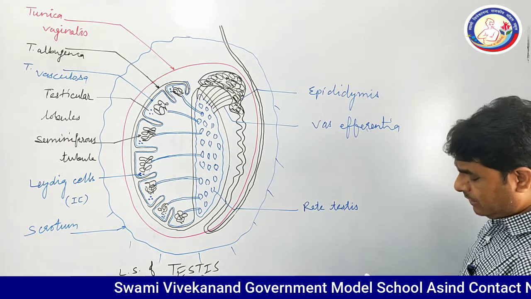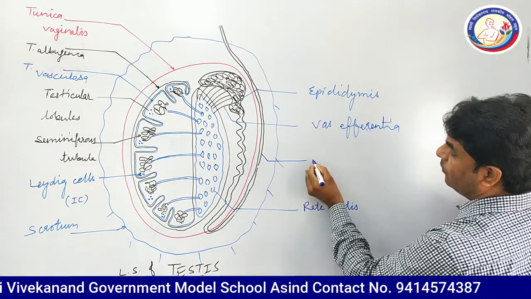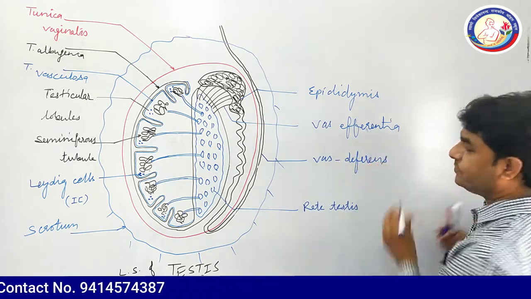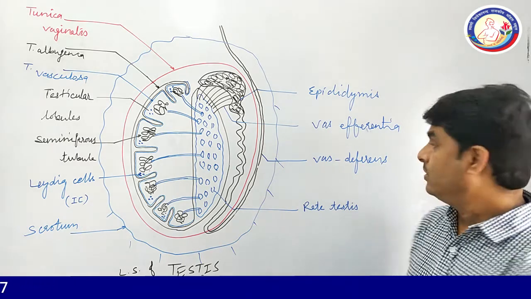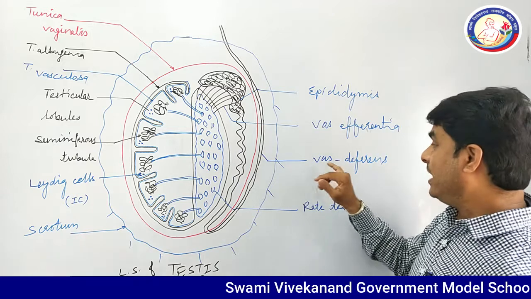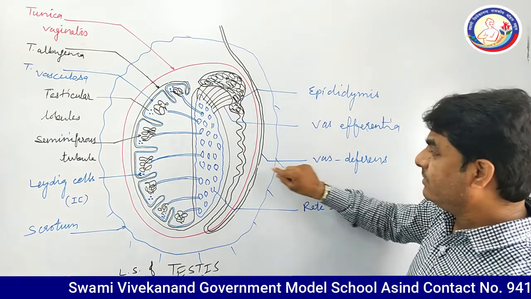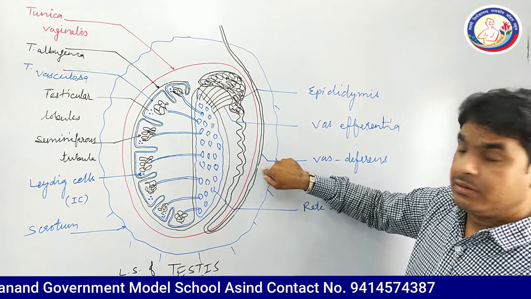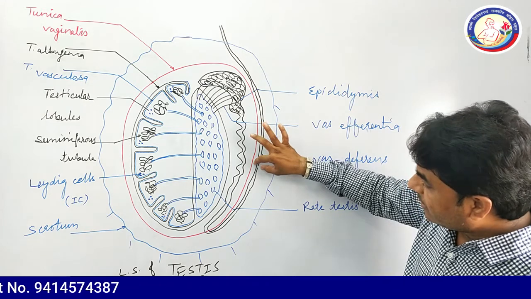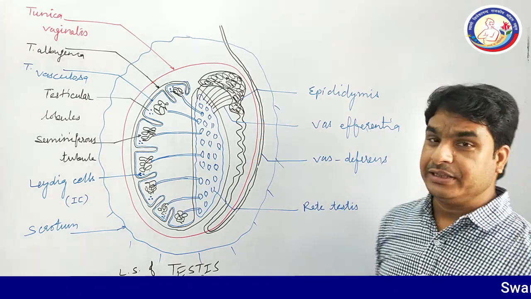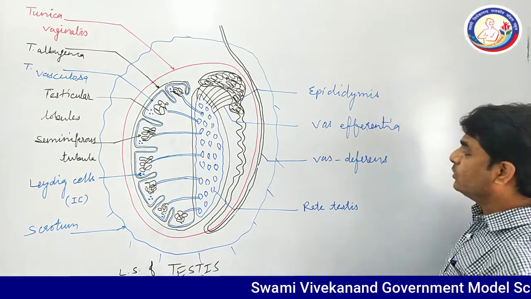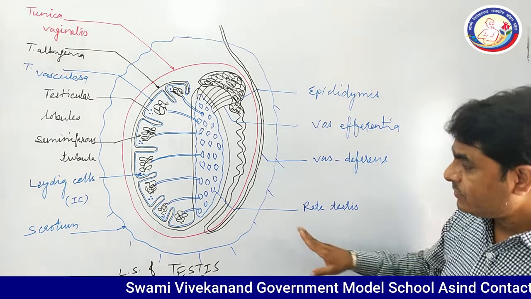So have a look here. This is vas deferens. At the time of vasectomy, vas deferens is cut and it is bound with a thread in this procedure, and it is a better surgical procedure to stop the pregnancy.